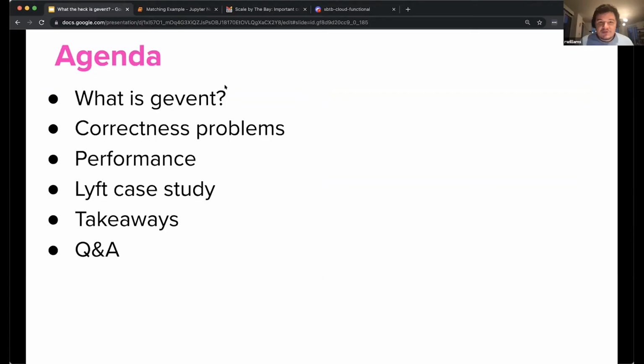Cool. Yeah, so today we're going to be talking about Gevent. You may have heard about Gevent before. As Shiv will talk about more, it's kind of magical pixie dust you sprinkle in your code to automatically make it have much higher throughput. But with that great power comes some downside. There can be some correctness problems you run into. There can be some performance problems you run into. And then Shiv's going to talk through how we took some of these learnings about Gevent as a whole and applied them to improve the business here at Lyft. And then we'll talk about some takeaways and end with the Q&A. But with that, we'll hand over to Shiv for our intro to Gevent. Take it away, Shiv.